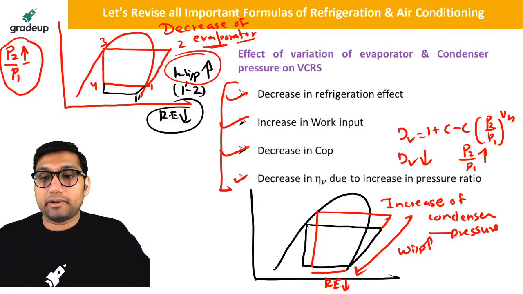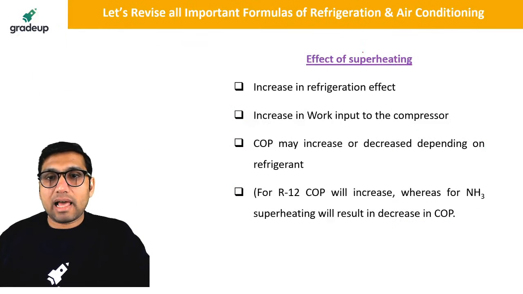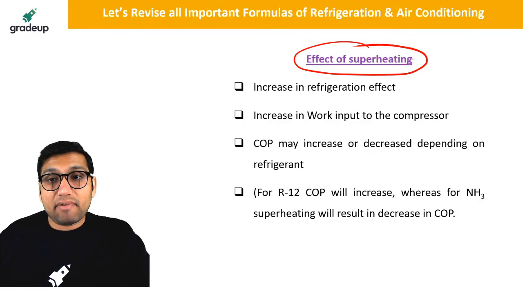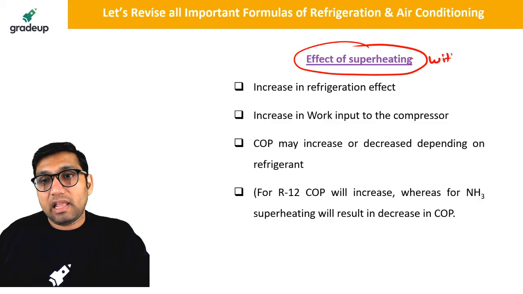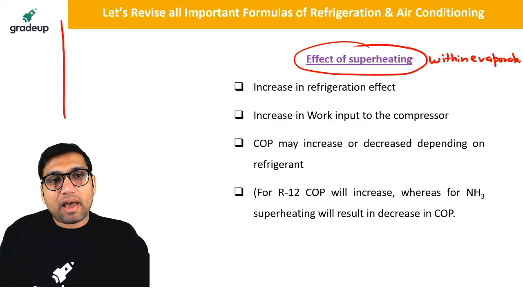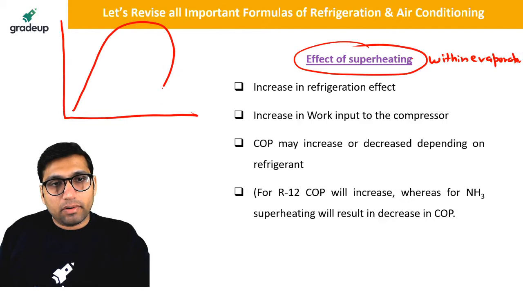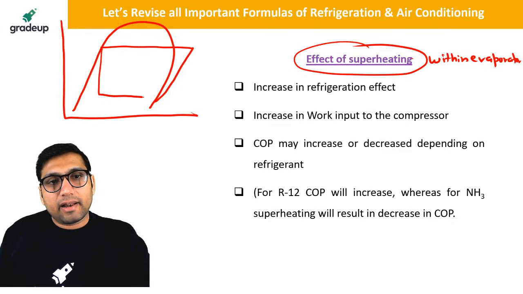Next is the effect of superheating within the evaporator. If you are doing superheating within the evaporator, then what is the effect? Superheating within the evaporator simply means that this is a normal cycle, and we are doing superheating, and then we are doing this.